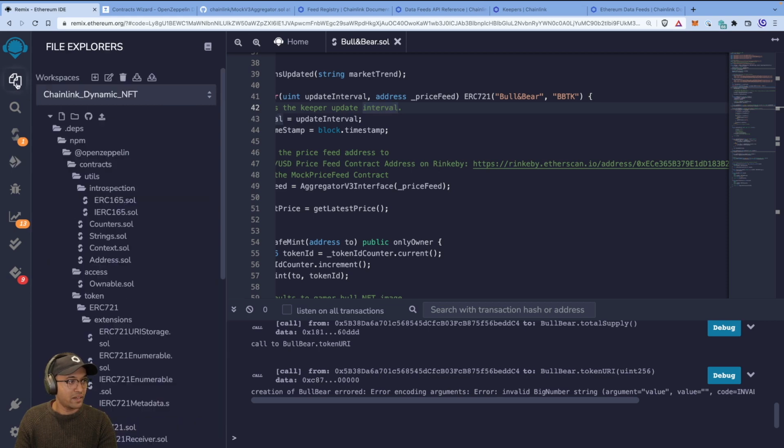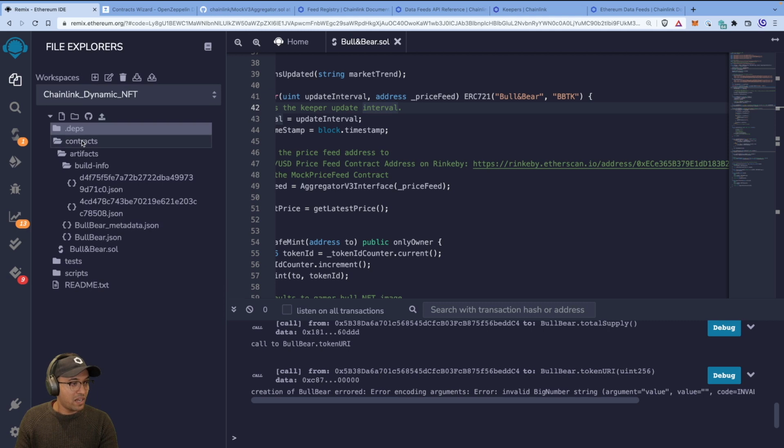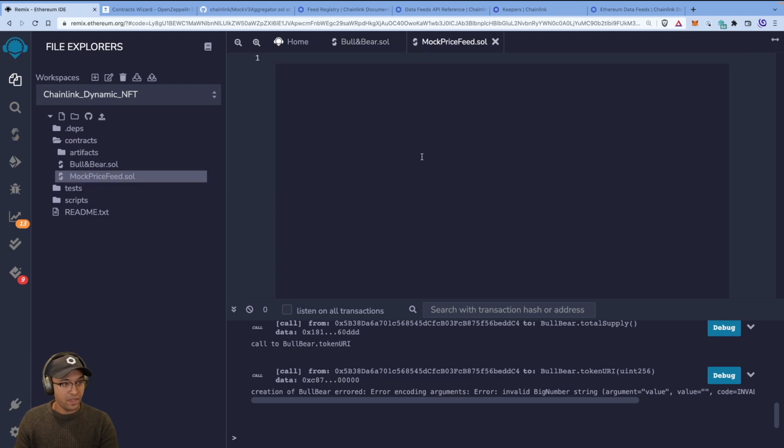We just create in our contracts, close all this out, a new file, and let's call this the mock price feed dot sol. Okay, and this one's going to be pretty straightforward.